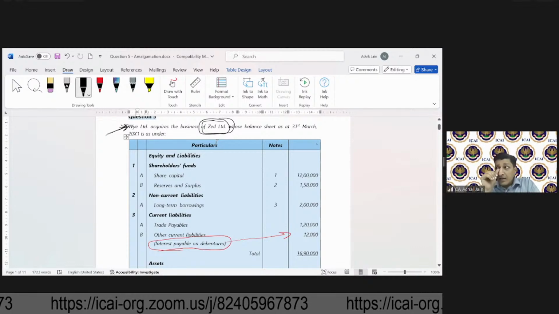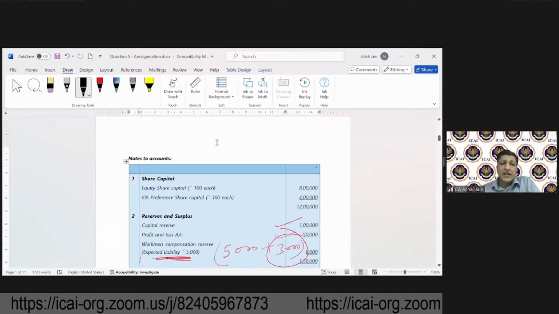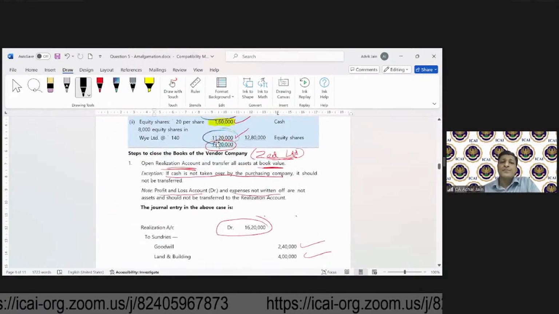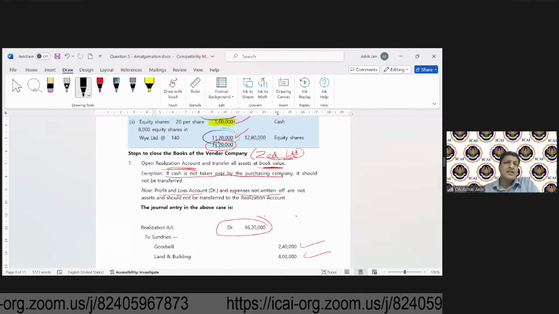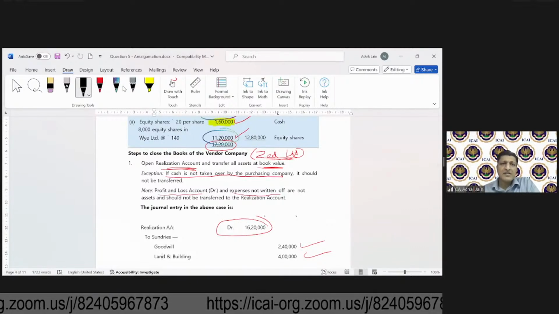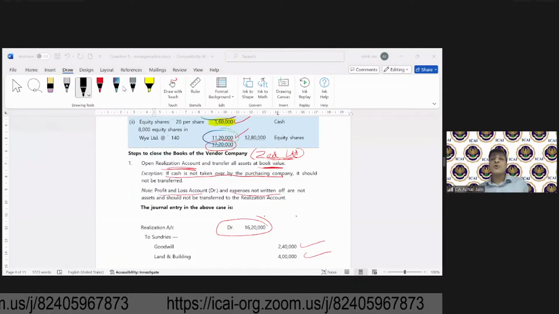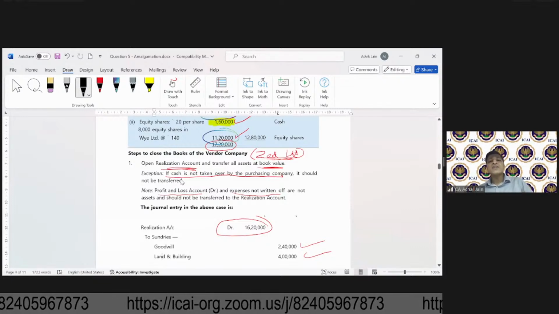Srinivasan is asking, sir, the revaluation account or the realization account? Can you please clarify on this point also? What do you call it as? A realization account. But in some cases, you also call this as the other one. Okay, yes, very good. So Pratima is saying it's called as cash account.